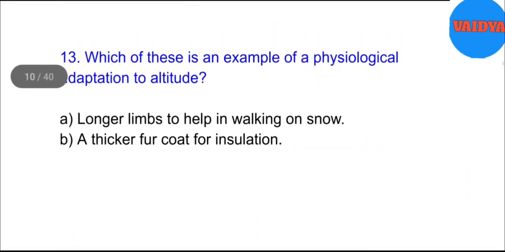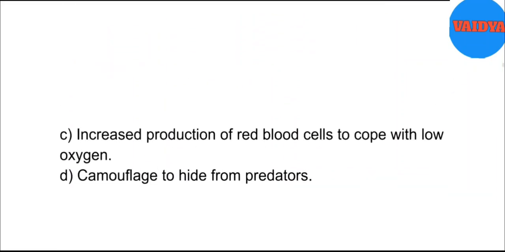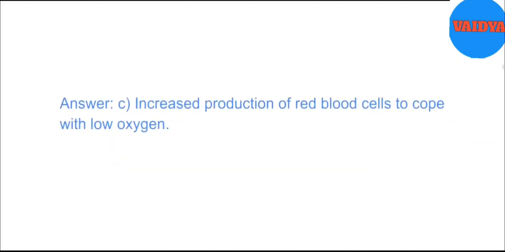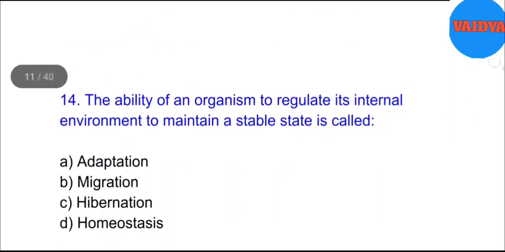13. Which of these is an example of a physiological adaptation to altitude? A. Longer limbs to help in walking on snow. B. A thicker fur coat for insulation. C. Increased production of red blood cells to cope with low oxygen. D. Camouflage to hide from predators. Answer. C. Increased production of red blood cells to cope with low oxygen.